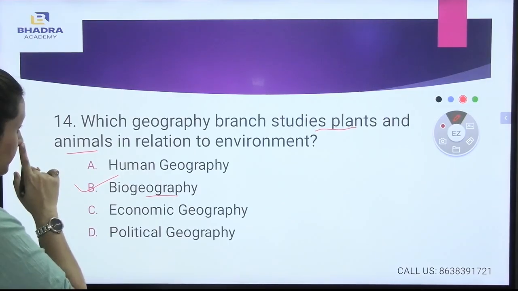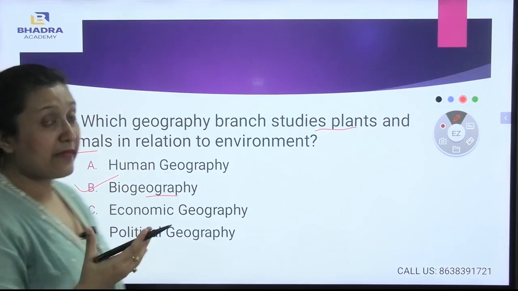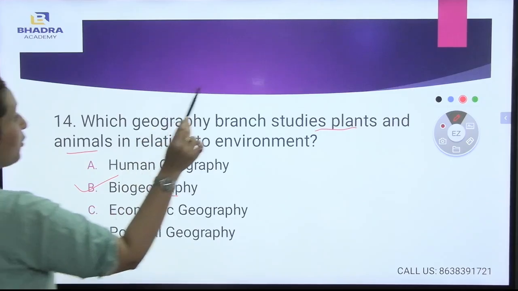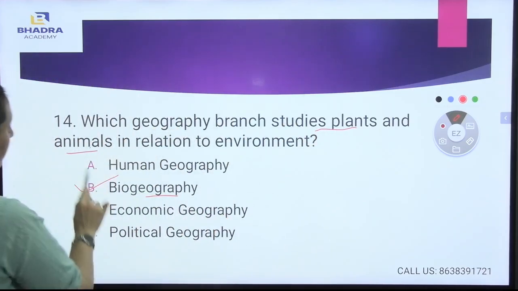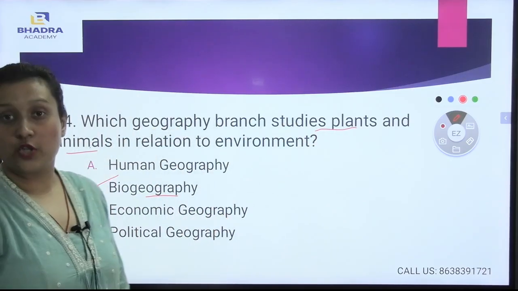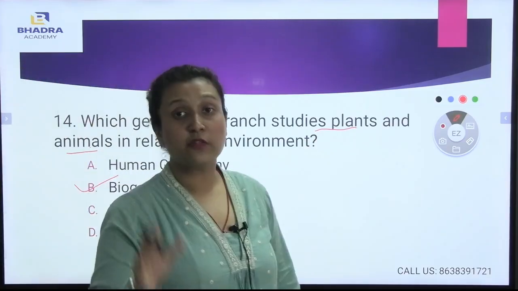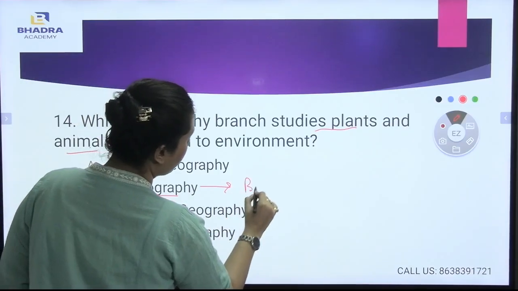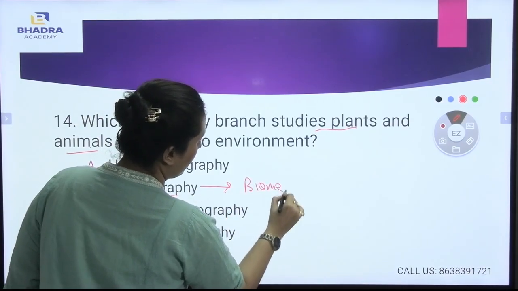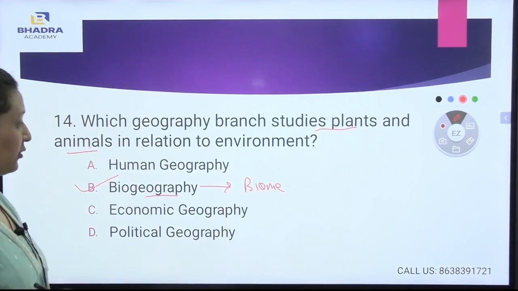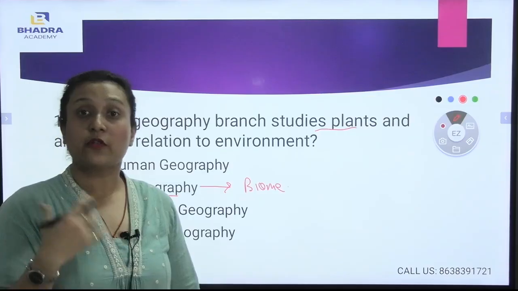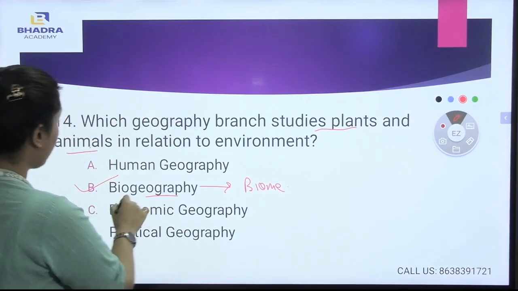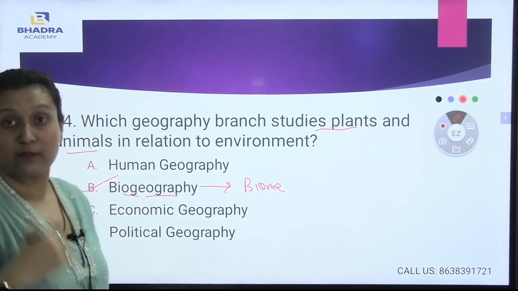Now you see, plants are there and zoology is there. Zoology is the study of animals. So both the terms biology and zoology comprise biogeography. Or you can also consider it as biome. I think you have heard the word biome. Biome is also considered the biosphere. The biosphere or the ecosystem is considered to be the biome, and from the word biome also, the word biogeography has been enhanced.